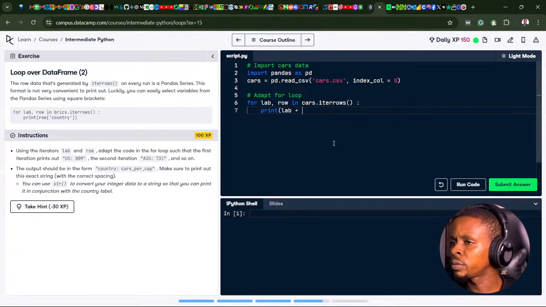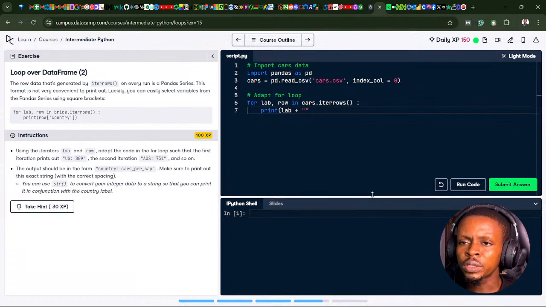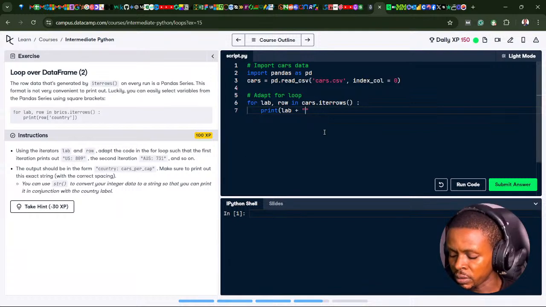Oh, I need to change my keyboard to US. I'm looking for that, but it's also double quotes. Yeah. So after the lab, which is this row label, I want this hyphen here. So I'm going to use that. Then space. Then it's going to jump to the cost per capita